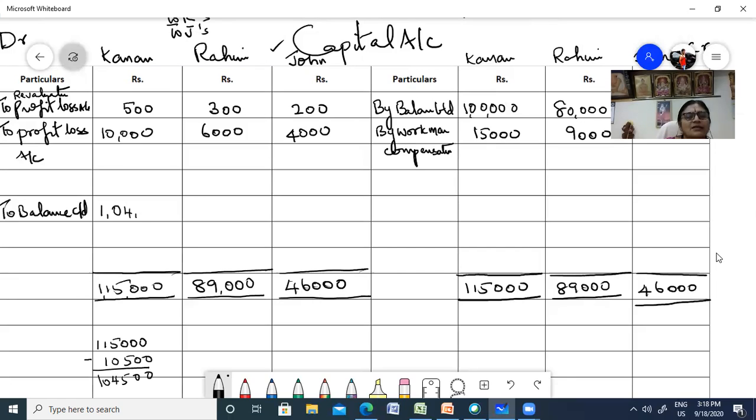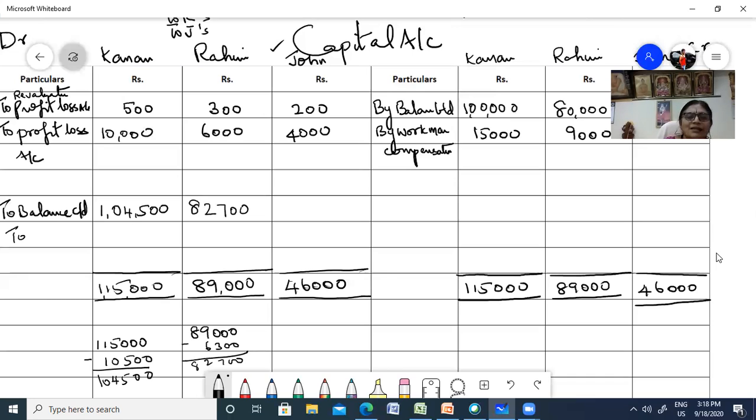Right, this is the balance. Now Rahim, 89,000 minus 6,300, so 82,700. Fine.